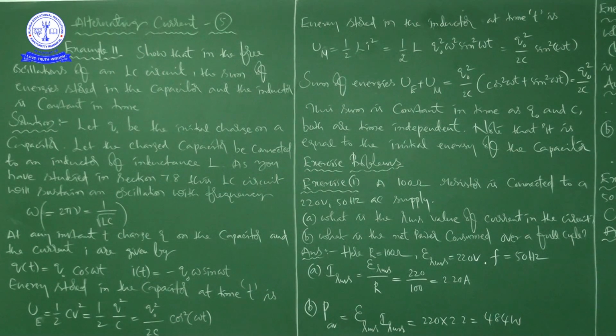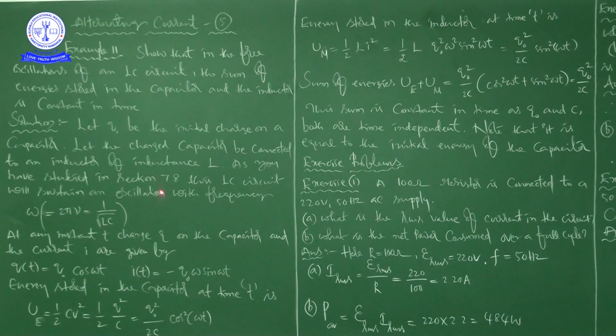He is explaining the scenario, the situation, and how it is going to give the required output he is asking for in the question. So here, let Q naught be the initial charge on a capacitor. Let the charged capacitor be connected to an inductor of inductance L, capital L, full stop.